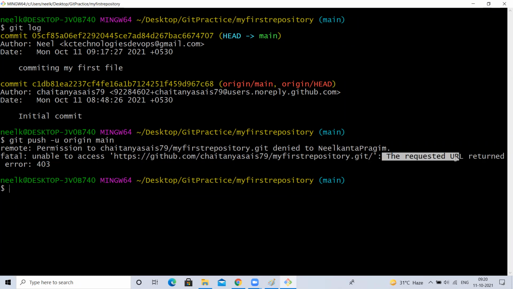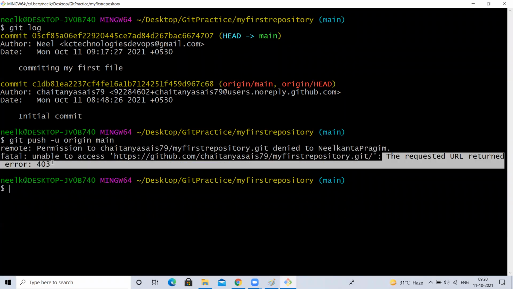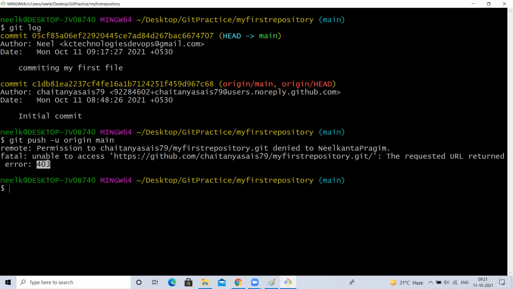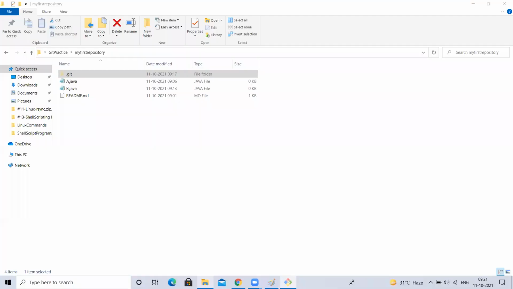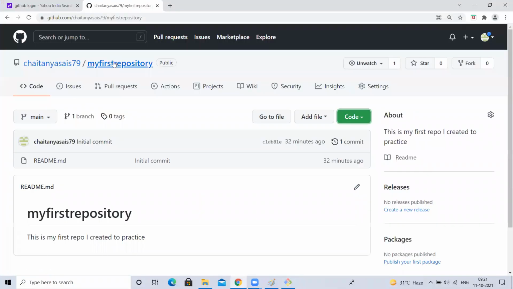The requested URL returned error 403. 403 means permission denied. Means you don't have a valid username and password. If it is a public repository, you can read, but you cannot modify the repository. When I'm trying to push one new file to this, it means modifying the repository, right? Yes or no? Yes. I don't have access. How to get access, we'll see later.